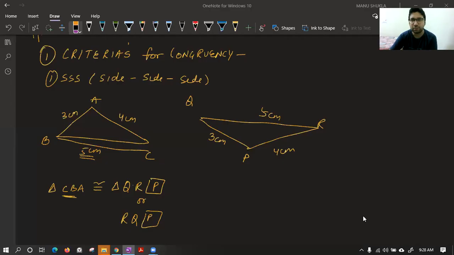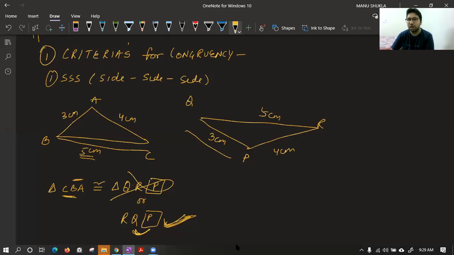Let me check with the remaining two. With BA, we should have what? QP, and QP is coming here. So this is the correct one, RQP. This is wrong. So the correct name is RQP.